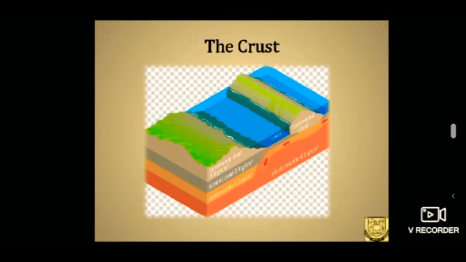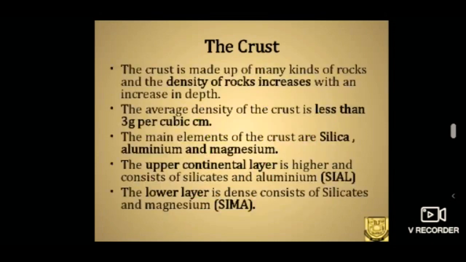How it is formed means it is formed by the volcanic eruption when the lava oozes out. When we check out the minerals present in the crust, the continental crust is made up of silica, aluminium and magnesium. That is, the main composition of the crust are silica, aluminium and magnesium.